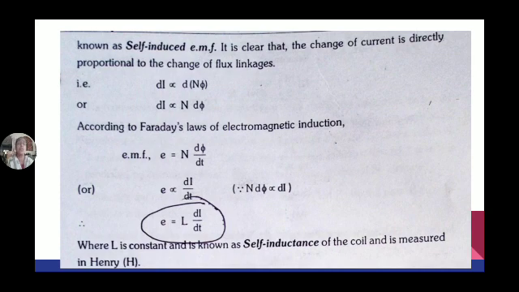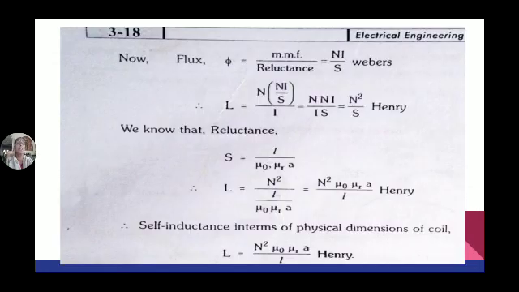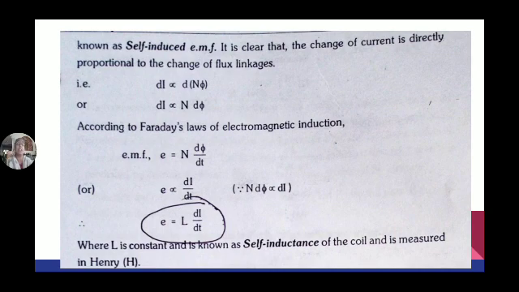If you remove the proportionality, or you can write the flux is directly proportional to I. So E is proportional to, instead of d phi by dt, we can write it as di by dt. So E is proportional to di by dt. If I remove the proportionality, E is equal to L di by dt. So if I equate these two equations, L di by dt is equal to N d phi by dt.